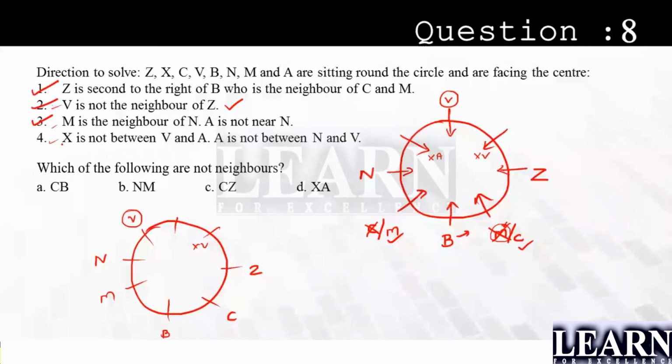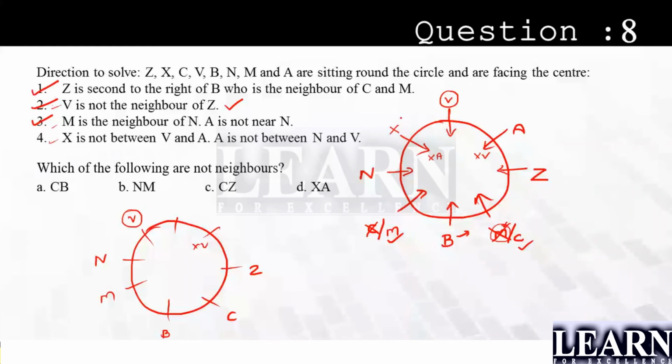X is not between V and A. So in between V and A is not possible. A is not between N and V. It means here you cannot take A because it will come out between N and V. So this will be A and this will be X. This is the first possibility.